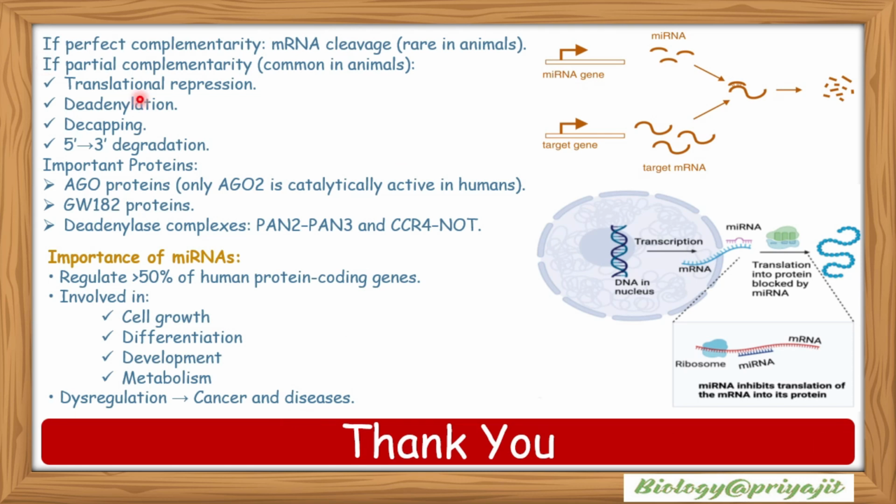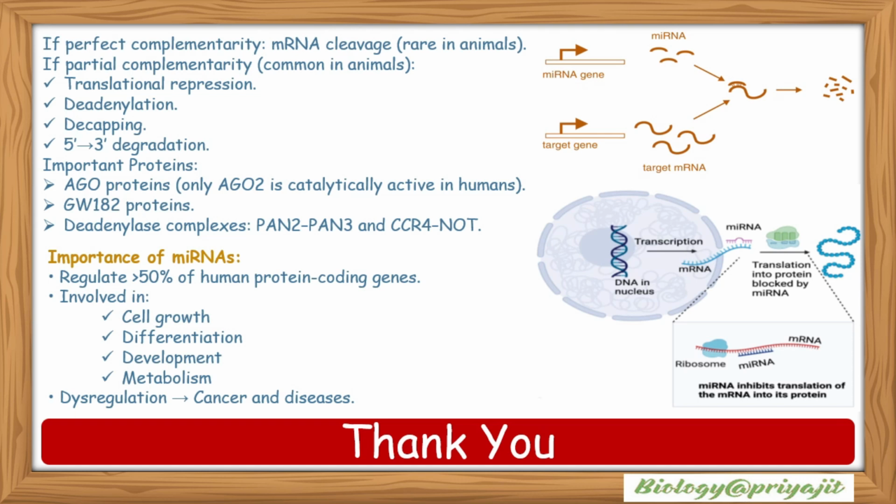So we can conclude that regulation of transcription in eukaryotes is a highly coordinated and multi-layered process. Activators and enhancers work together to increase transcription, while repressors and silencers reduce or completely block gene expression. Chromatin modifications and DNA methylation further influence whether a gene remains active or silent.